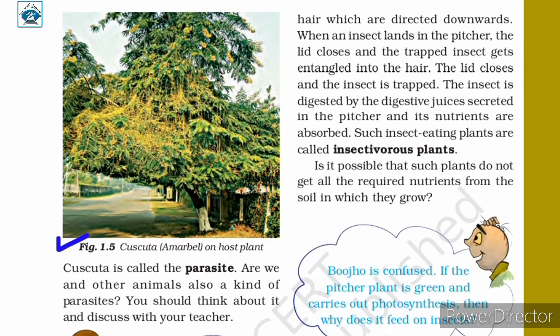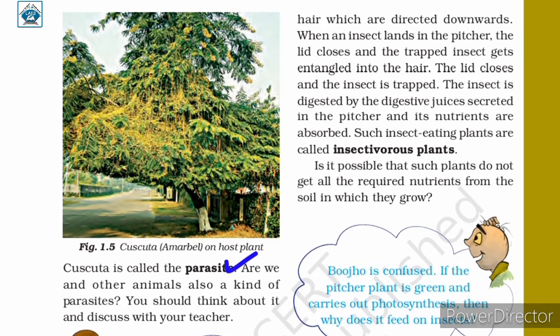So in this figure, the tree you can see is the host plant. Now the Cuscuta climbs on the host plant and it absorbs and deprives the host plant of its nutrients. That is why Cuscuta is called a parasitic plant.